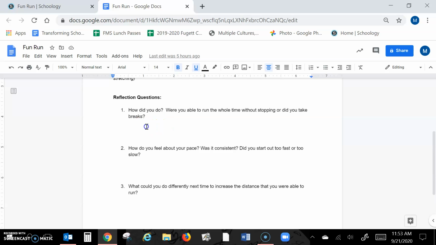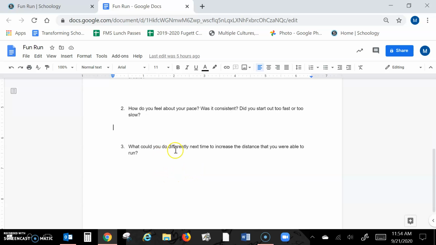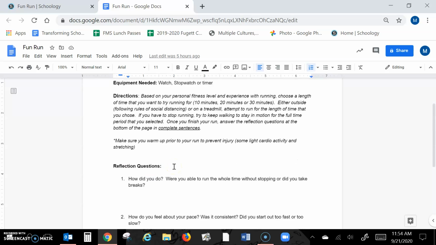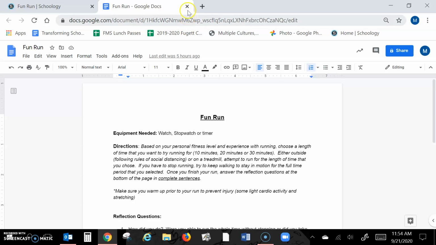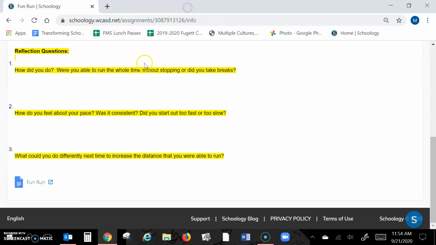Again, you're writing in complete sentences here, so I'd come here and start typing. How did you feel about your pace? Was it consistent? Did you start out too fast, too slow? So you make comments on that. What could you do differently next time to increase the distance that you were able to run? That's finally the 3rd question. After you're done all 3, that would be the first phys ed assignment for the week.